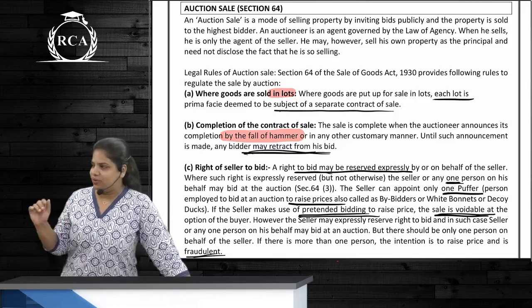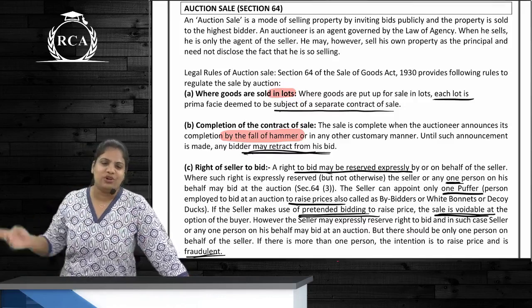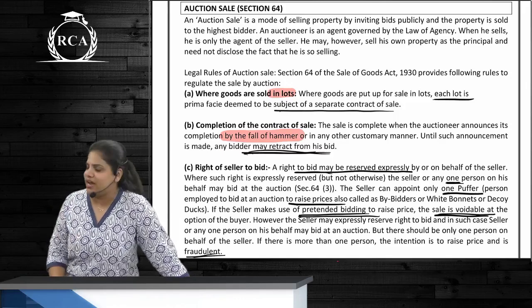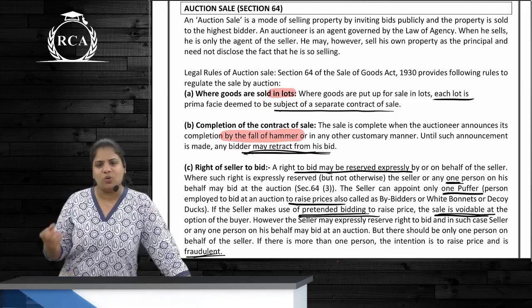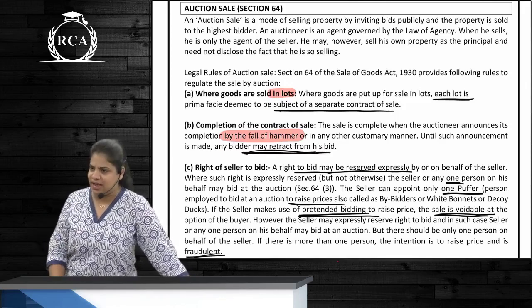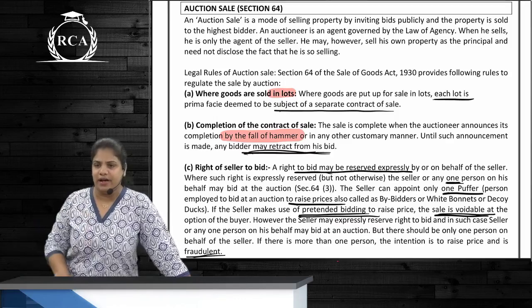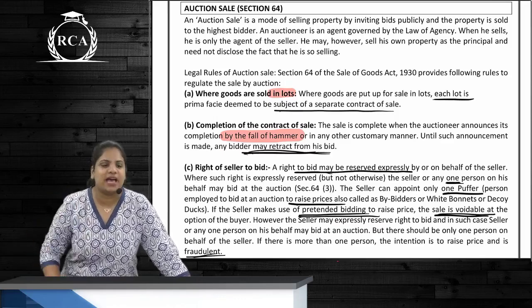Auction sale is always an invitation to offer. So there was an advertisement that auction will be held in Chennai. Person from Delhi goes to Chennai. Auction sale is not held. Can he file a suit on the auctioneer? No. Why? Because it was only an invitation to offer. So what makes an offer in an auction sale? What makes an offer? What is an offer? The bid. The bid that the bidders give is an offer.